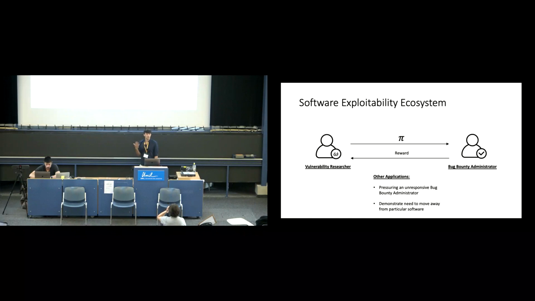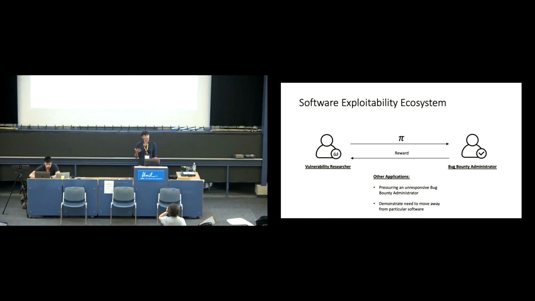Alternatively, if you have a system that's no longer being upkept, that there isn't actually an active bug bounty program for, and you want to tell everybody in the world, hey, we need to stop using this software because it's bugged, I have a vuln. You don't want to post the vulnerability on the internet to prove this to people.